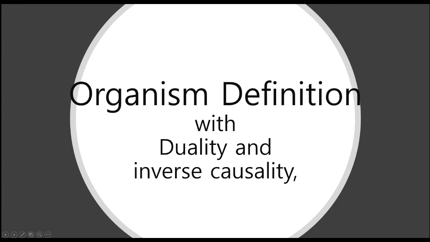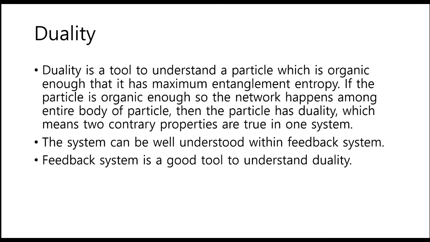Organism definition with duality and inverse causality. Duality is a tool to understand a particle which is organic enough that it has maximum entanglement entropy. After a particle is organic enough so the network happens among the entire body of particles, then the particle has duality, which means two contrary properties are true in one system.